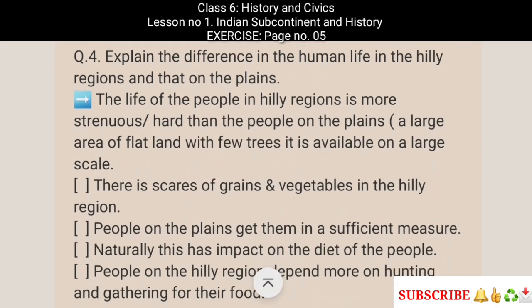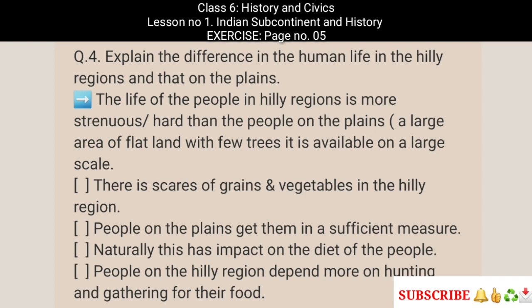Question number 4. Explain the difference in the human life in the hilly regions and that on the plains. The answer is, the life of people in hilly regions is more strenuous and hard than the people on the plains. Plain means a large area of flat land with few trees. It is available on a large scale.